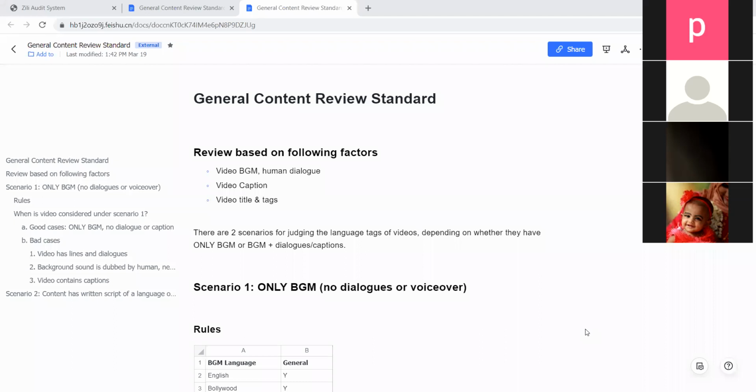There are languages you will get in the video. There can be two languages used in a video. There can be two or three languages used in a video, like a mixture of languages you will get in a video.